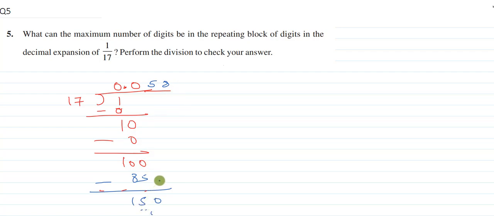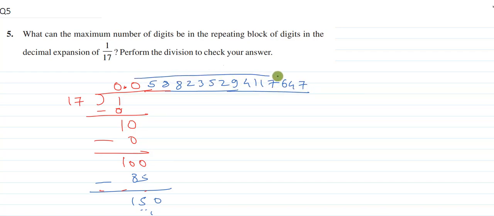I am not going to perform this whole division. You should be able to divide by 17. So if you continue with the division, what numbers will you get? That will be 0 5 8 8 2 3 5 2 9 4 1 1 7 6 4 7.